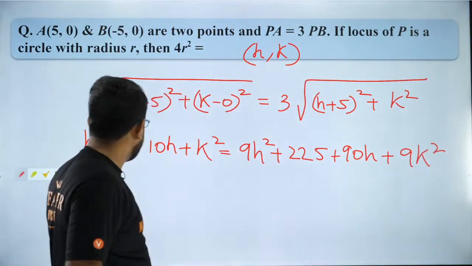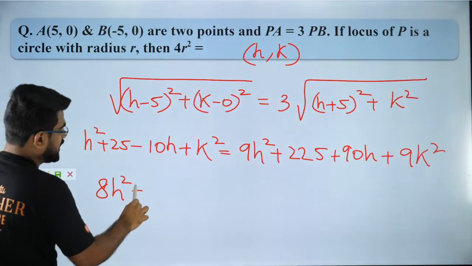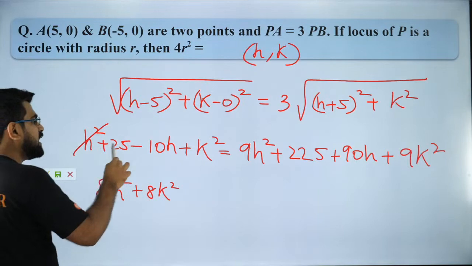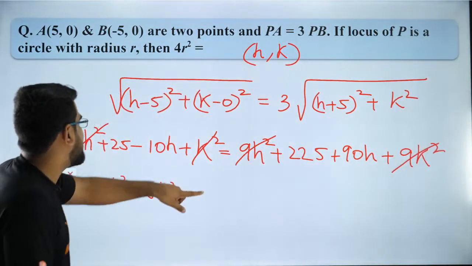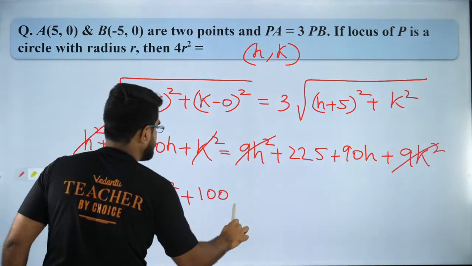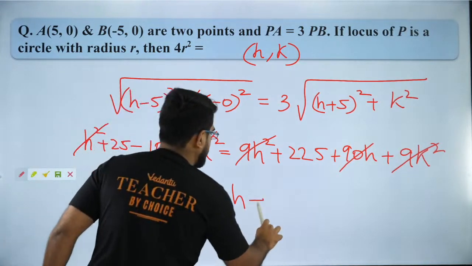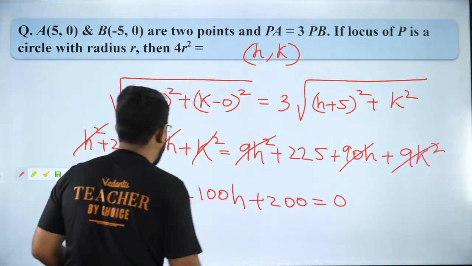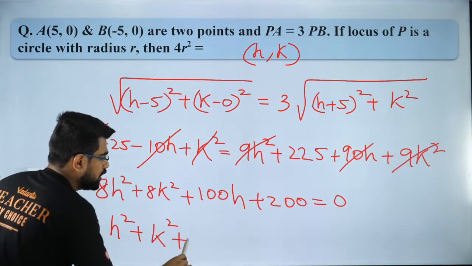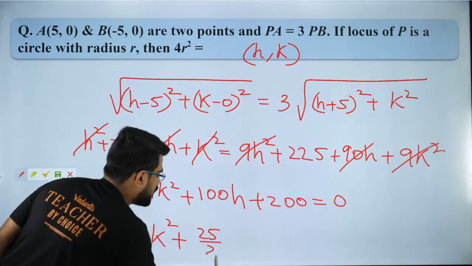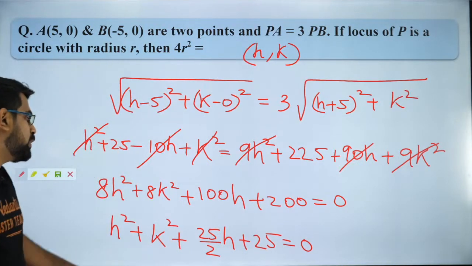Okay. So now bring everything to one side. So you'll have 8h square plus 8k square when I cancel this and this. So these 4 terms are done. Now what will I have? Plus 100h. So this and this is done. Then I have the constant term which will be 200. So that will be 200 is equal to 0. So now divide by 8. So I'll have h square plus k square plus 25 by 2 times h plus 25 is equal to 0. So that is my equation of circle.